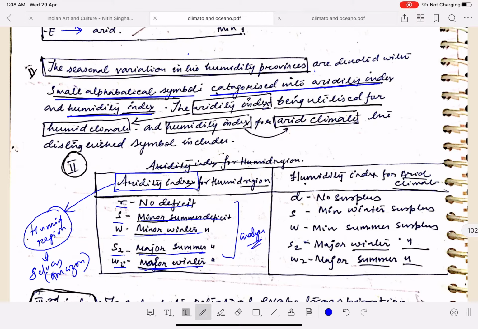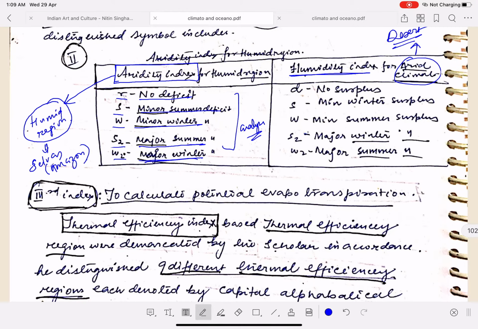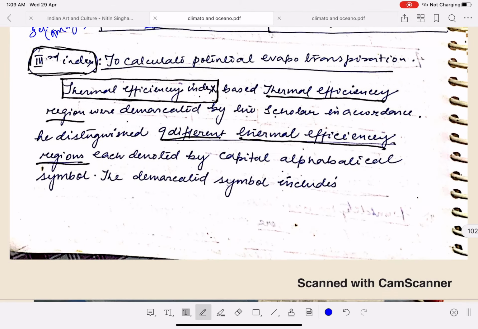Just analyze it. Next, humidity index will be applied to where? To arid climate, just like your desert. D is for no surplus, S is for minimum winter surplus, W is for minimum summer surplus, S2 is for major winter surplus, W2 is your major summer surplus. Next, the third index would be used to calculate your evapotranspiration.